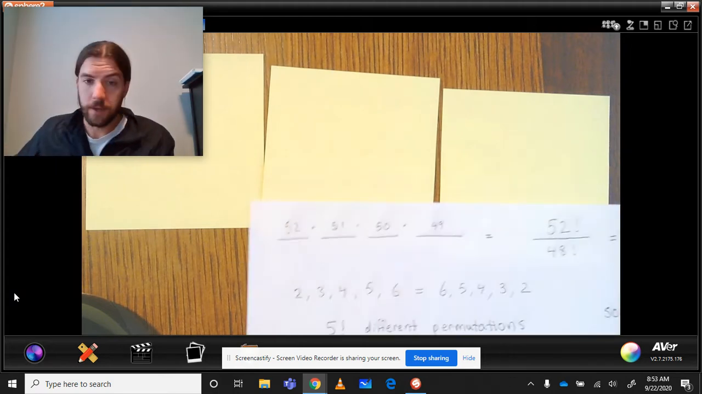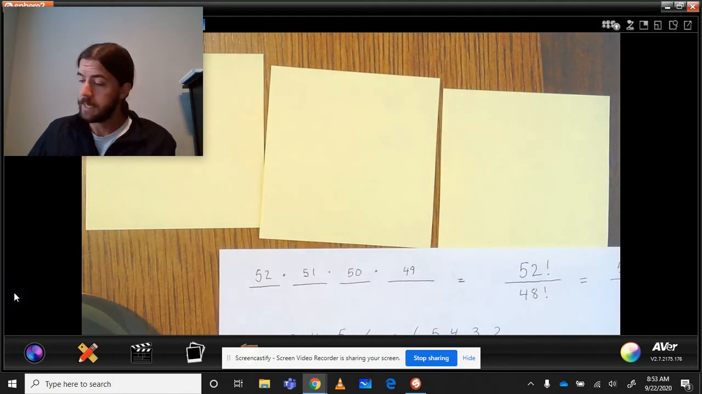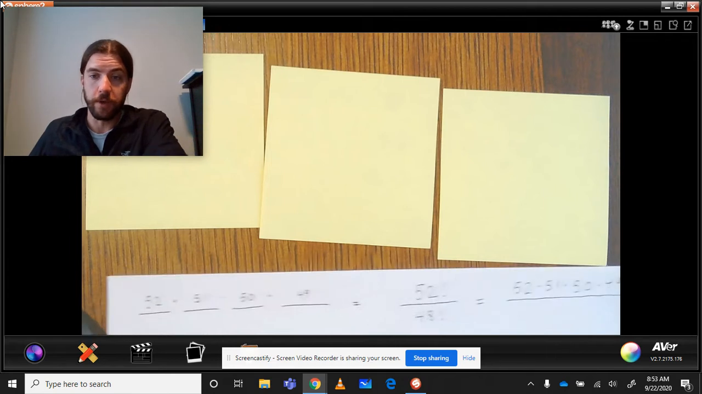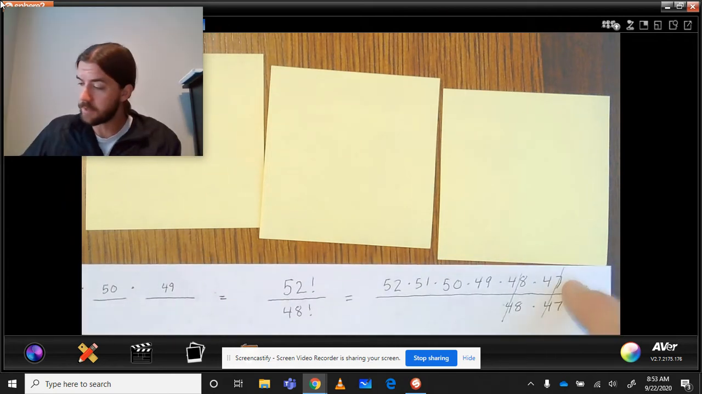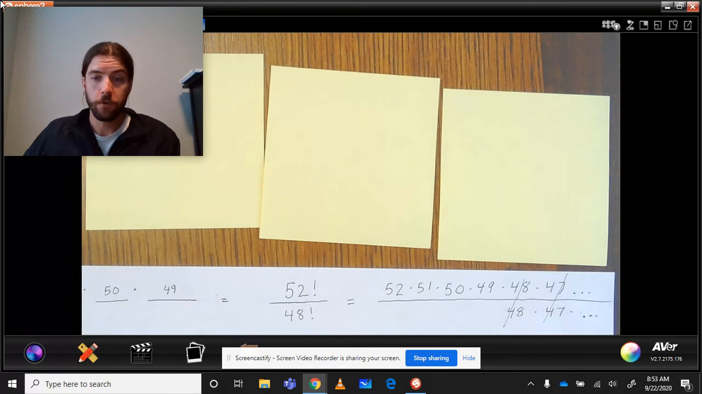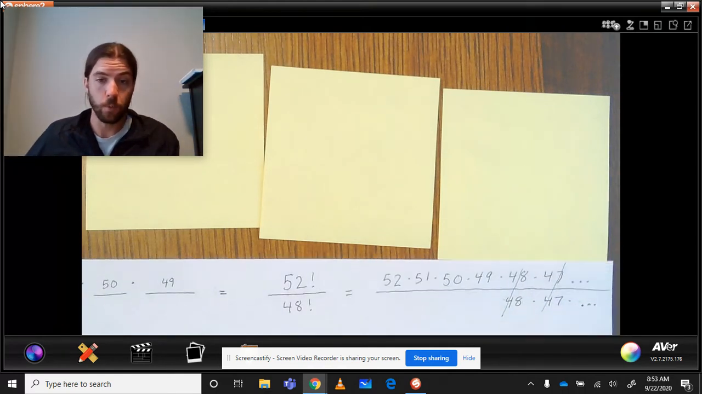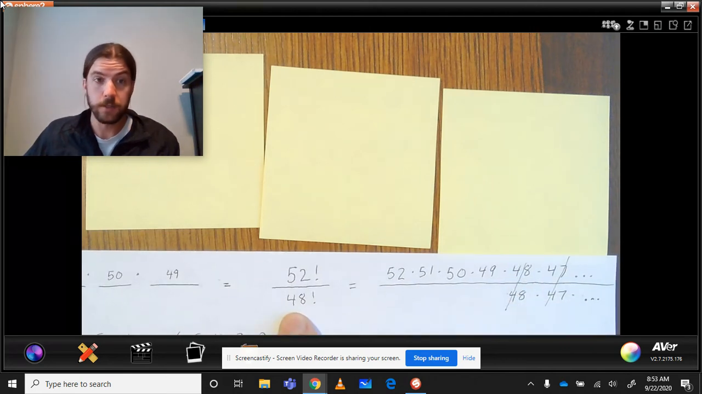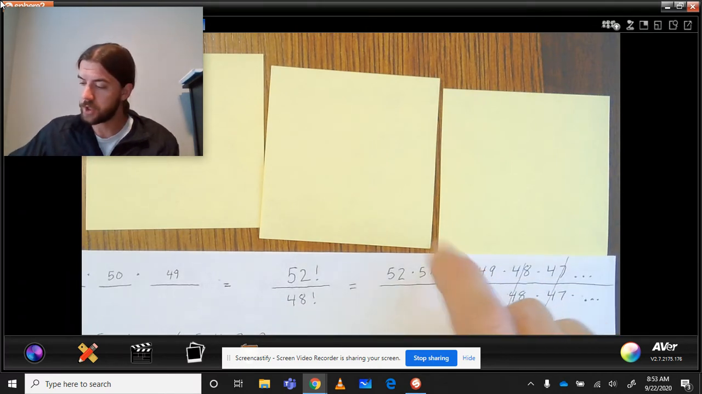Okay, so how can I write this? Well, I'm going to write it like this. 52 factorial over 48 factorial. Now, why would I write it like this? Well, let's see what it looks like if I expand this out. 52 factorial is 52 times 51 times 50, 49, 48, 47, all the way down to times 1. 48 factorial is 48, 47, 46, 45, 44, all the way down to 1. Now, what cancels out? Well, basically, the 48 factors on the bottom, 48, 47, 46, all the way down to 1, those all cancel out with these ones, and we're left with just these.